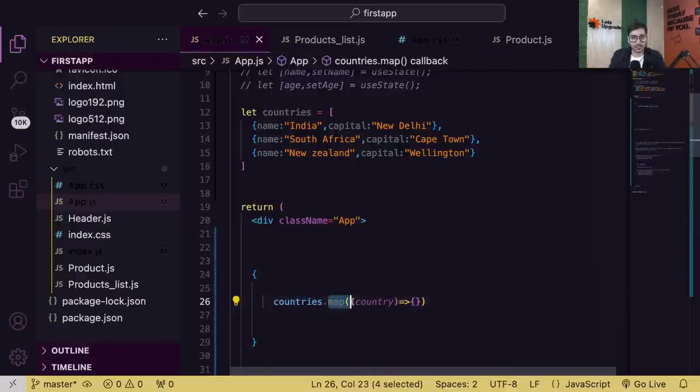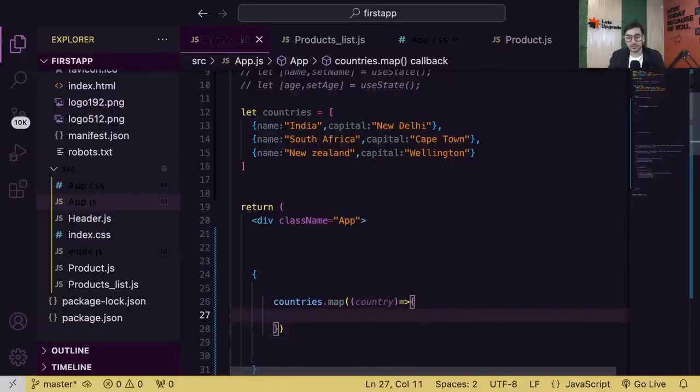So this map function, again guys, I'm hoping that everyone here knows JavaScript, but if you don't know, let me tell you, this map function is a looping function which will go to every element one by one. For the first iteration, it will take this element in this country object. Then second time it will take this one. Then third time it will take this one. And every time, one by one, each object will come in this variable. The reason we prefer map over other loops is that map returns, exactly Aditya, exactly.